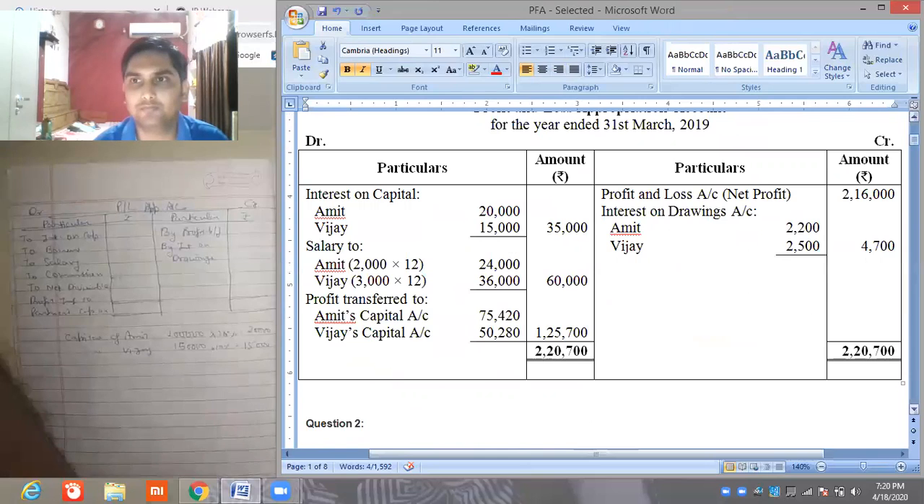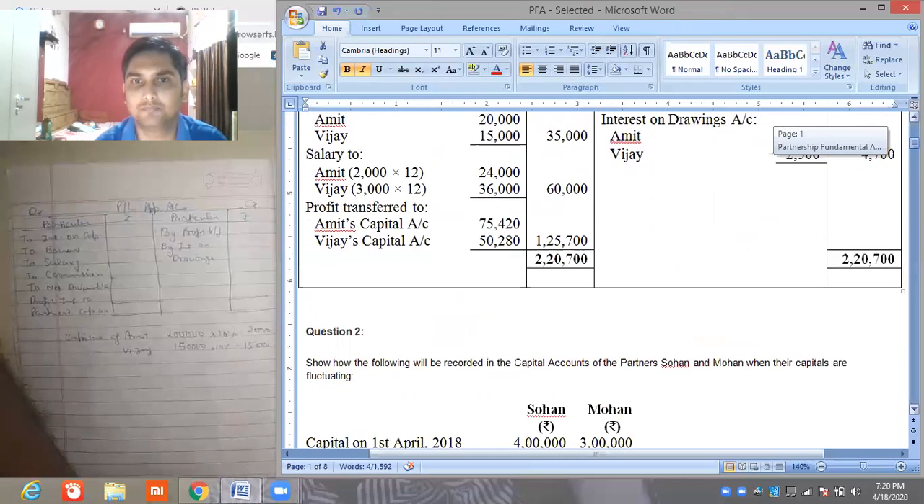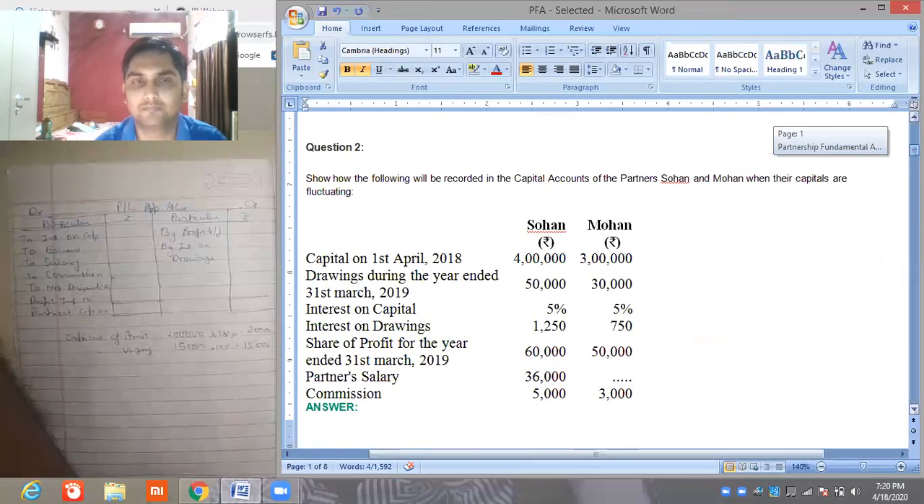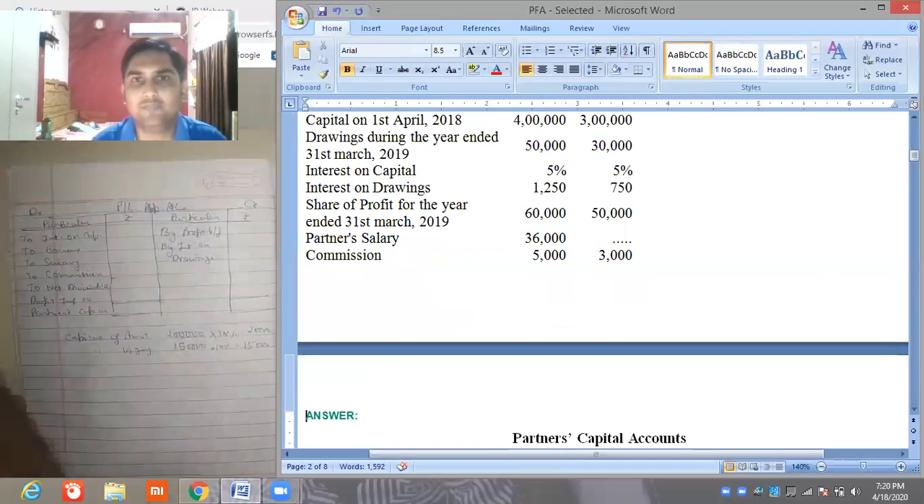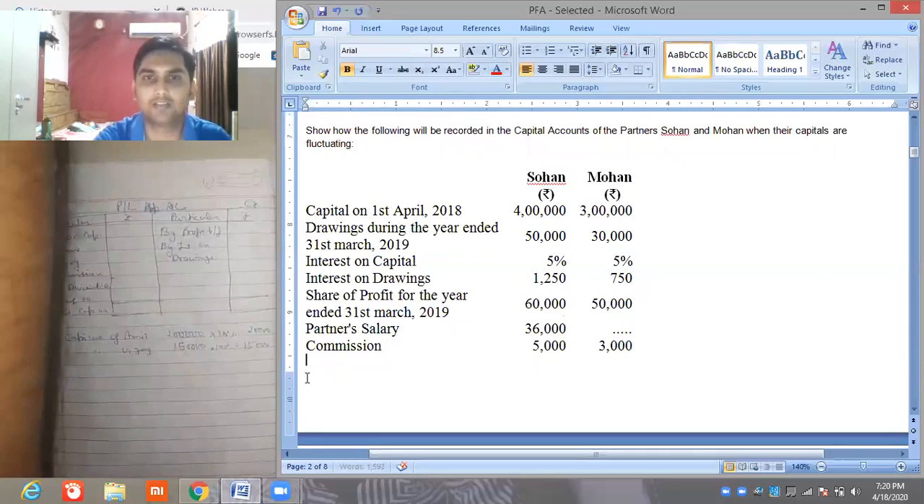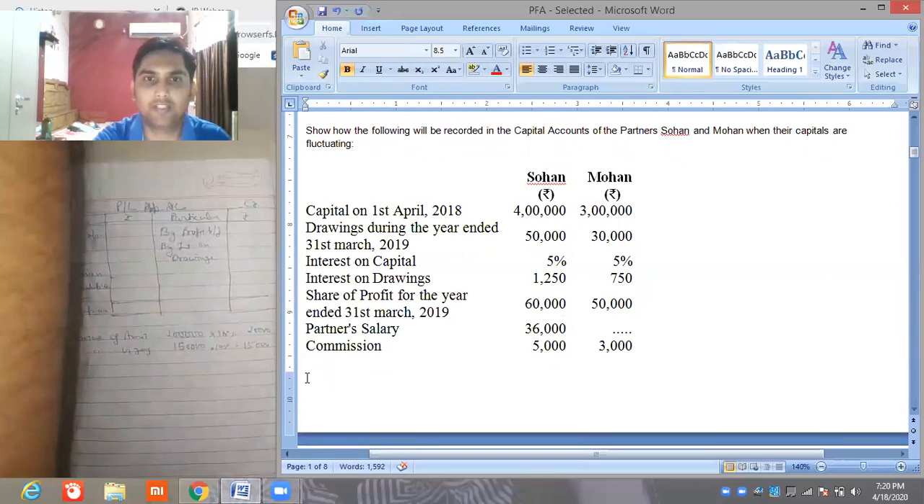Now the question number 2. Show how the following will be recorded in the capital account of the partners Sohan and Mohan when their capitals are fluctuating. Fluctuating capital account. Capital given as 4 lakh, 3 lakh. Drawings 50,000, 30,000. Interest on capital 5%. Interest on drawings. Share of profit